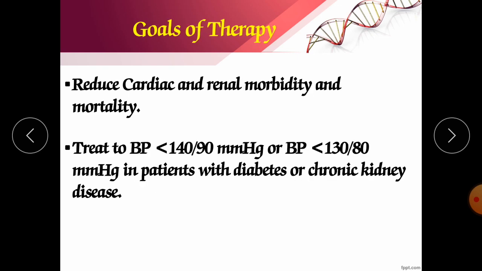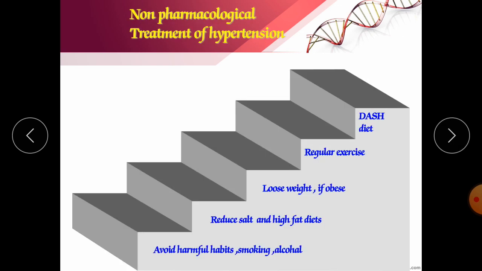Now goals of therapy: reduce cardiac and renal morbidity and mortality. Treat blood pressure if it is more than 140/90, or 130/80. So don't ignore it if it increases. If it increases due to exercise or some stress, then it is normal, but if it is suddenly increasing without any reason, then it is a problematic condition. And if the rise is small but the patient is diabetic or has chronic kidney disease, you should be extra conscious for those patients. Now these are the various points that we should discuss. It is very important.